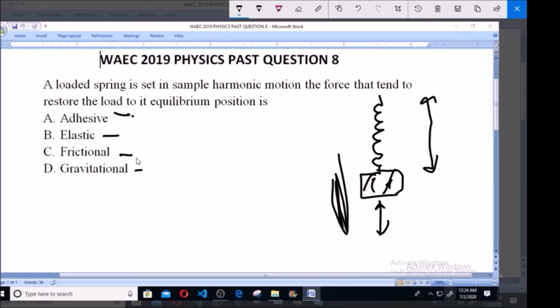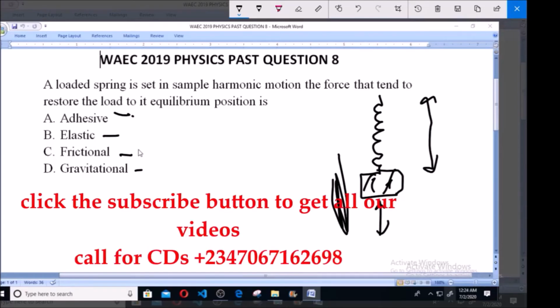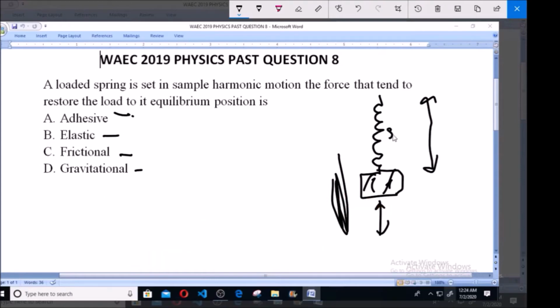An elastic material is one that regains its original shape or size after distortion, after the distorting force is removed. This spring is the very material that we are looking at. If you distort it by pushing this weight down, it will come back. So that is what elastic materials do.